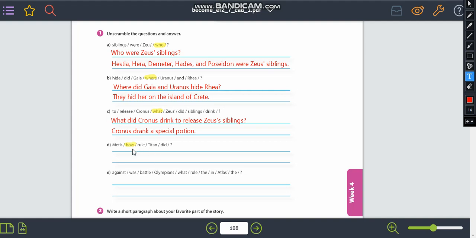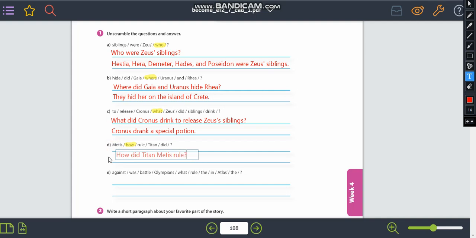Now we have two possible subjects, Metis and Titan. We are going to start our sentence with how. How did, because we have this, and we have rule. Oh, sorry, I'm asking how did Titan Metis rule?